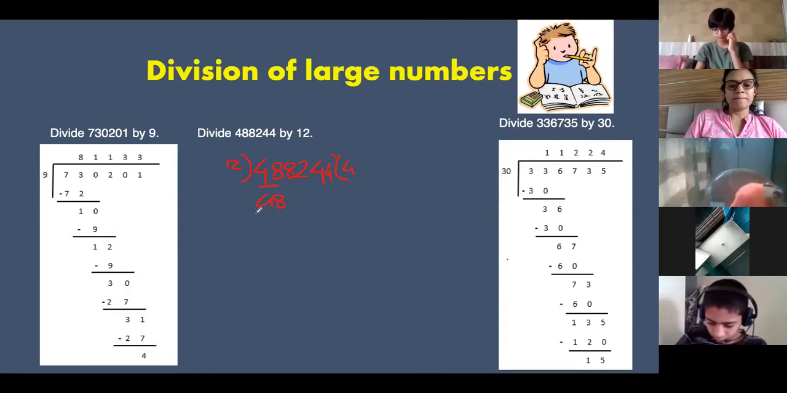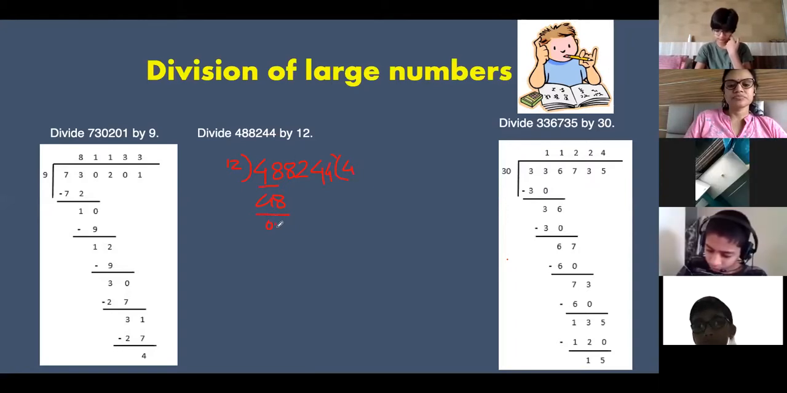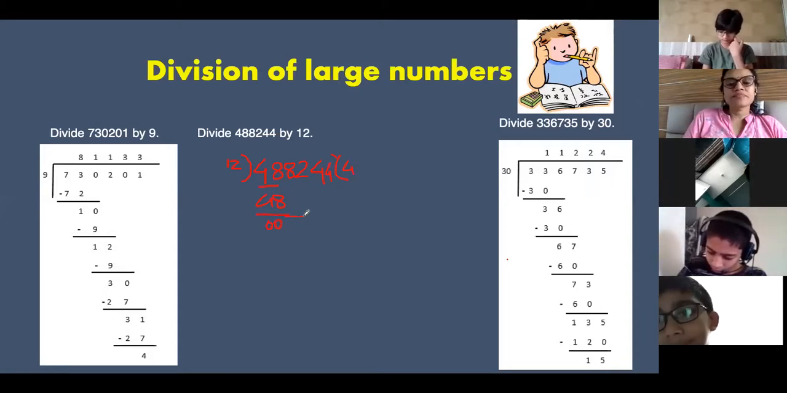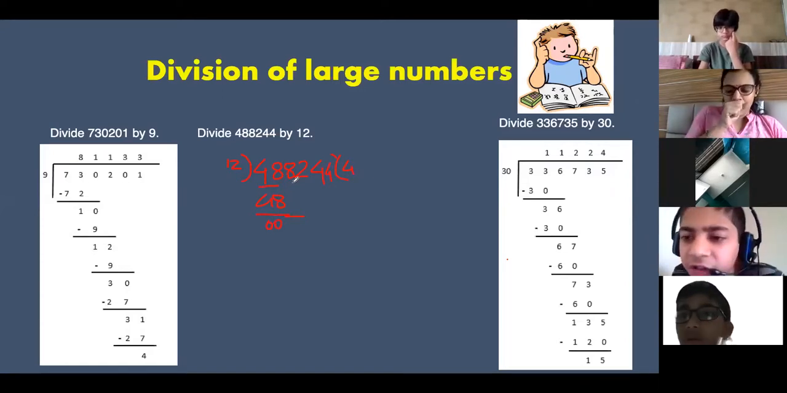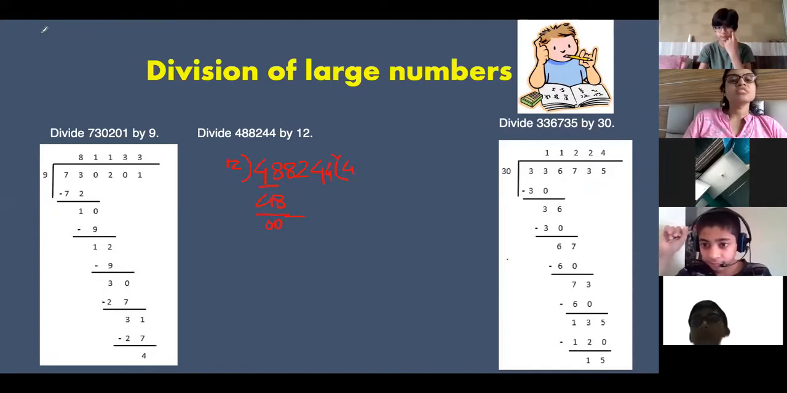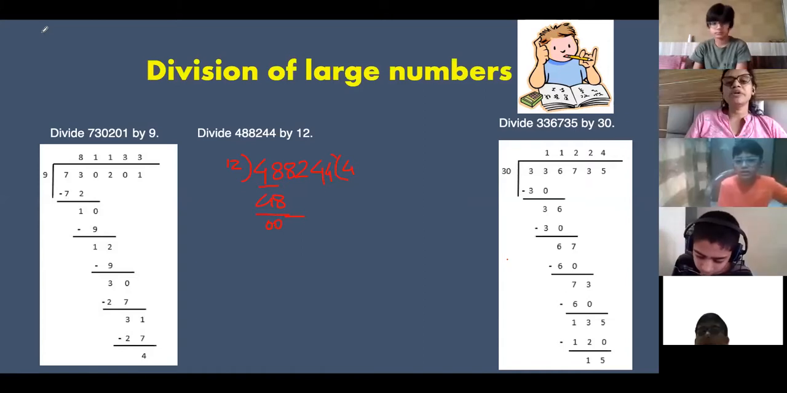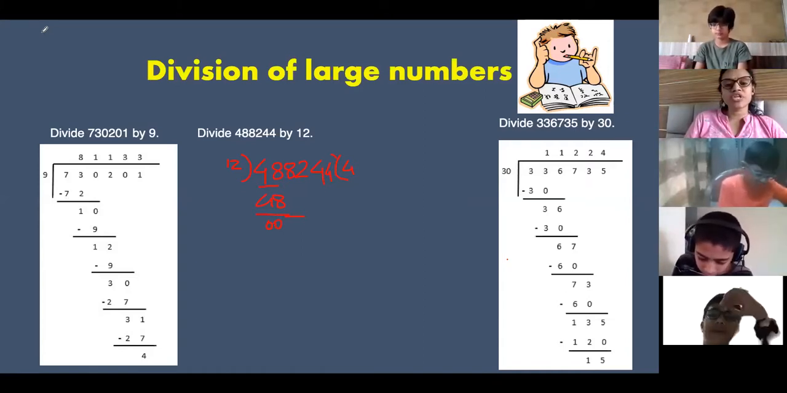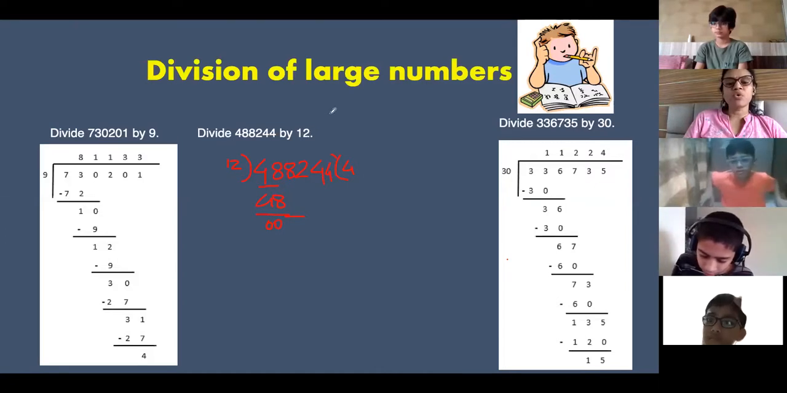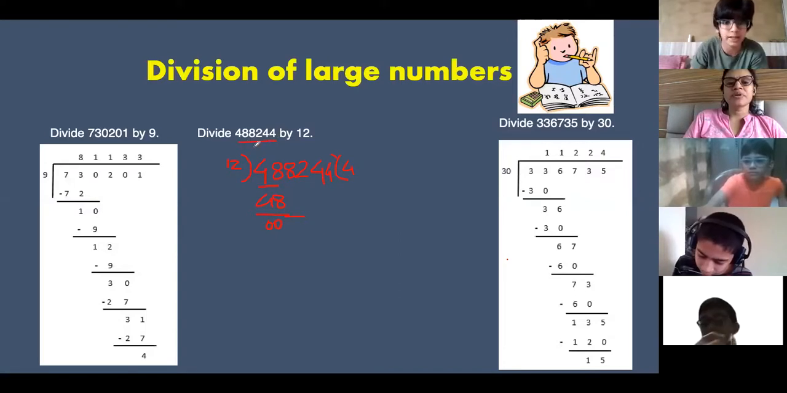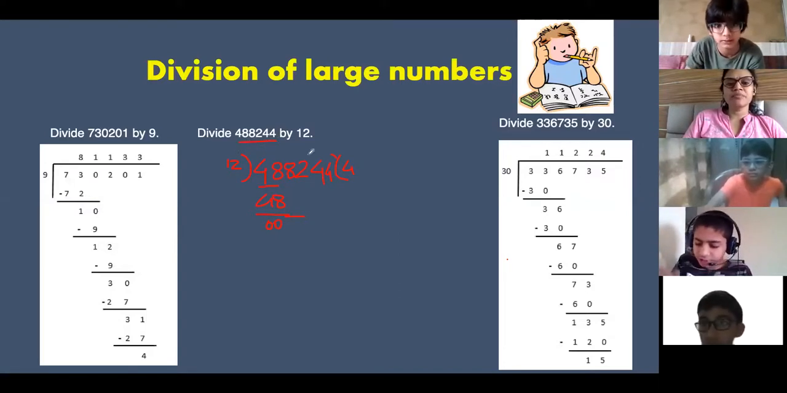Ma'am, I got the answer. Okay, let's check it. 488244 divided by 12. So the answer is 40687. Okay, Suveria, the quotient is 40687 is the answer, ma'am. Listen everyone. Those who have got the answer, you have to check yourself. Multiply 12 by the quotient and add the remainder. Are you getting this number? Abdullah, did you get this? Yes, ma'am. Did you check your quotient and remainder? Yes, ma'am. I did.